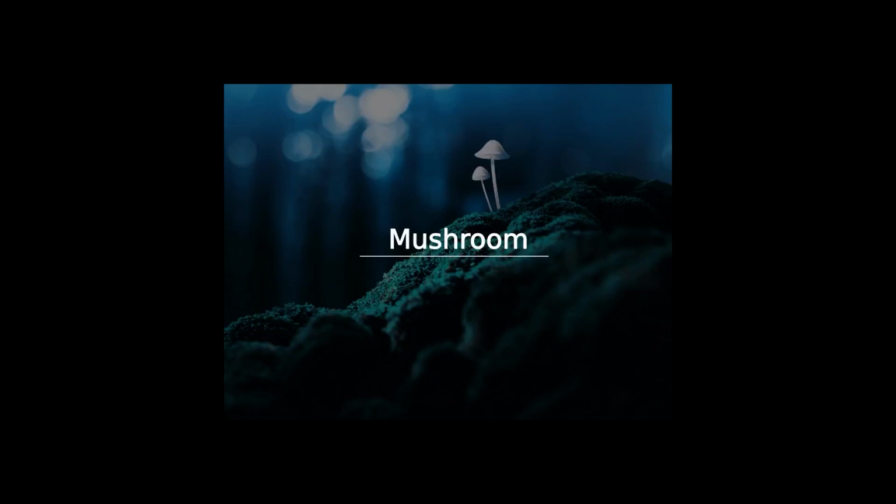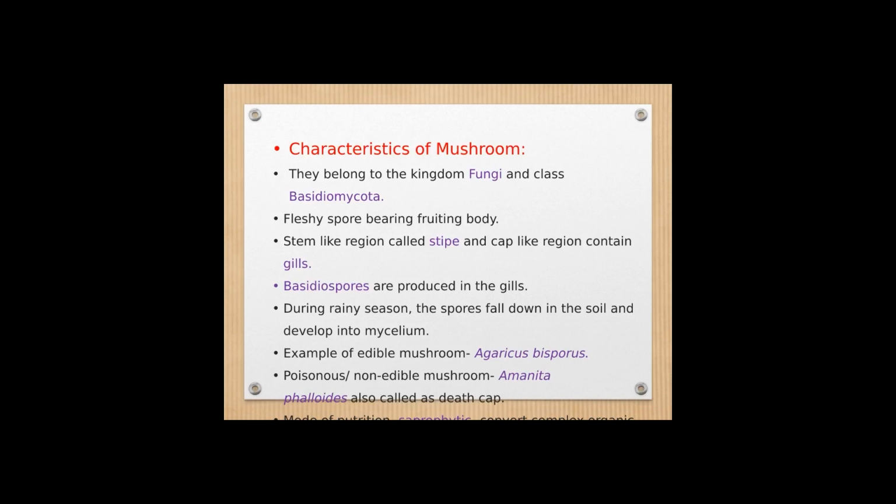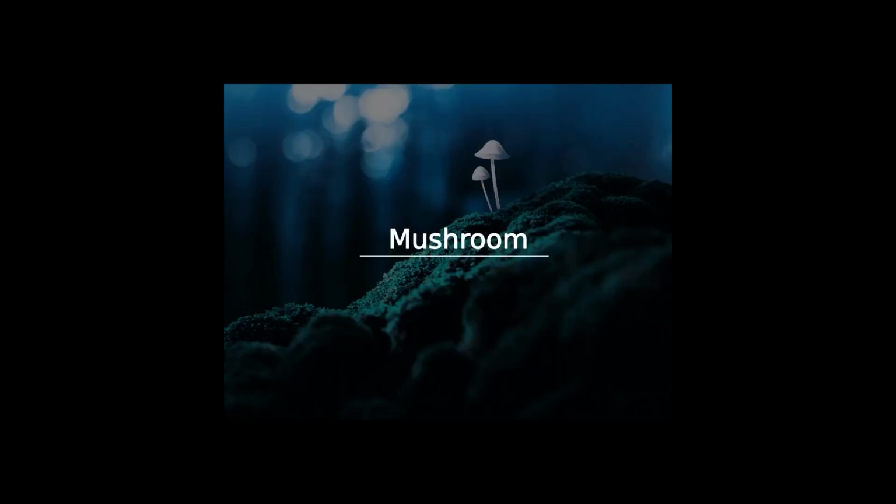Coming back to the edible and non-edible or poisonous mushroom. Whatever available in the market are grown in the mushroom farms in sterile environment without any contamination. And the most common edible mushroom is called as Agaricus bisporus. The first name stands for the genus and the second name stands for the species name.